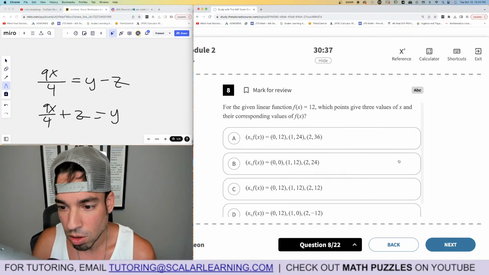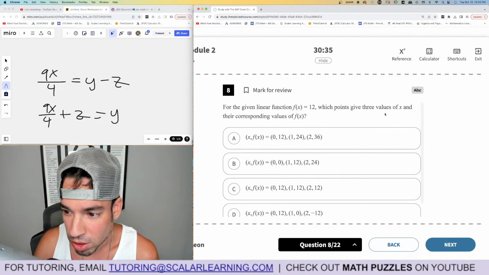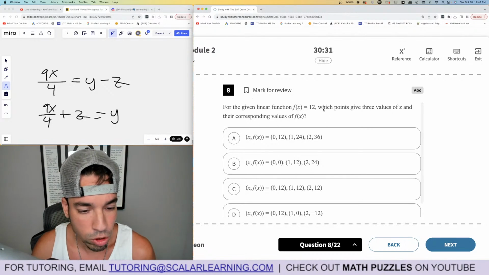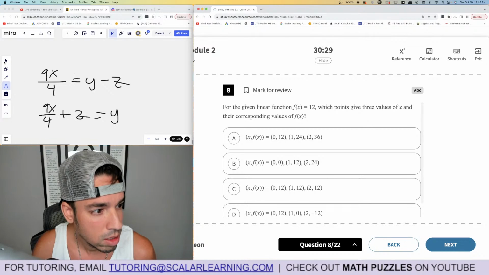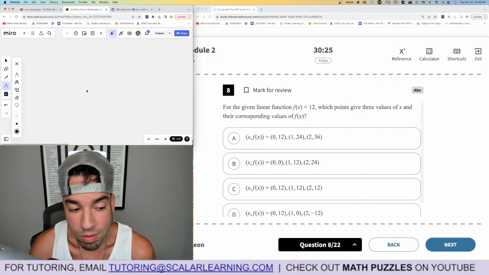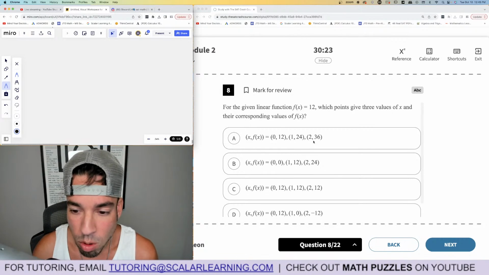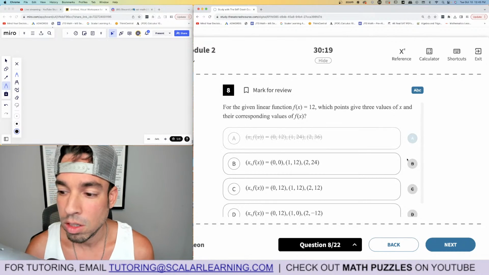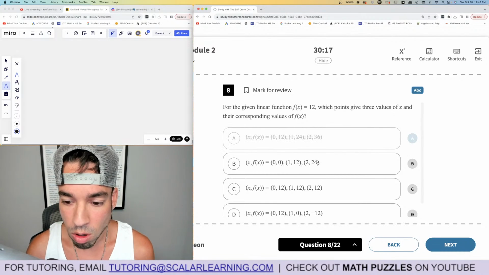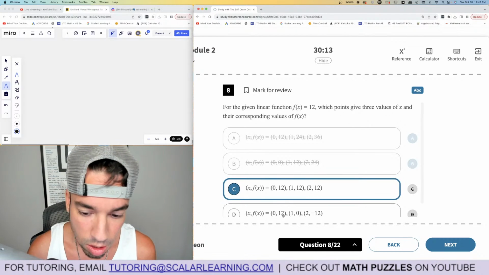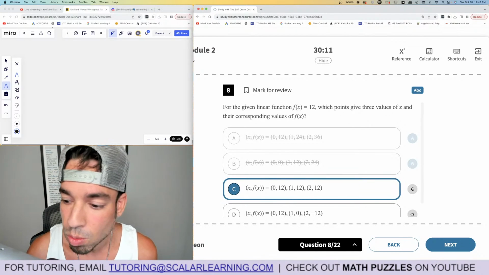8, for the given linear equation, which points give 3 values of x and their corresponding values? Okay, look, this is equal to a constant. That means every function value should always be 12. And that pretty much means the x values don't matter. So as long as I see 12, 12, 12, I'm good. So obviously not here. Wait, how come I can't see? Oh, there it is. That's out. 12, 12, 12. Nope, don't see it for the y values. 12, 12, 12. Yes, I see it. That's the winner. 12, 0, negative 12. Out as well. C is the winner.